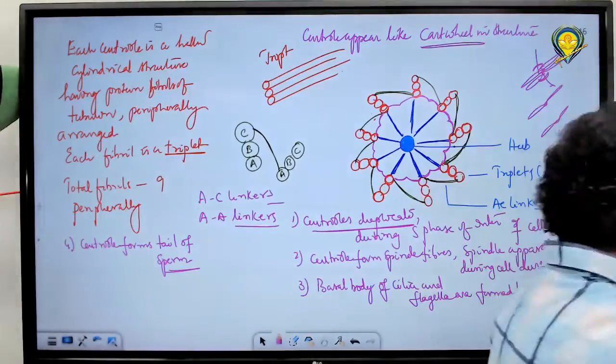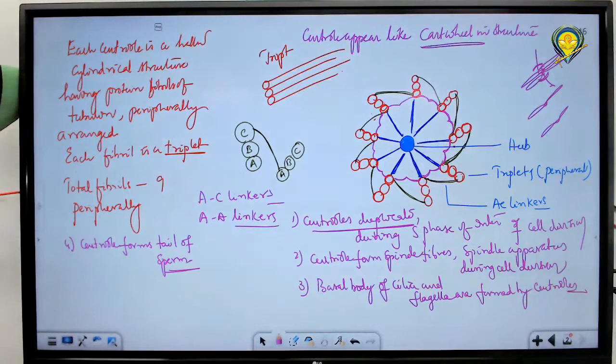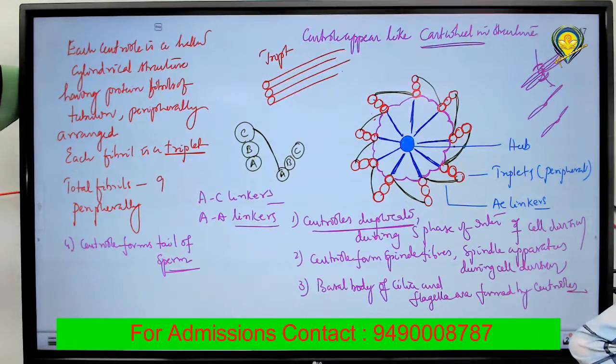When you go for the functions of centrosome or centrioles, they are mainly involved in the formation of spindle fibers. Spindle apparatus formation occurs. The position of the centrioles will decide the plane of cell division because they form the spindle fibers. That spindle apparatus will decide the plane of division. What will decide the plane of division? Spindle fibers or spindle apparatus. Spindle fibers are formed by centrioles. So the location of the centrioles will decide the spindle formation. Spindle formation will decide the plane of division. Altogether, finally connected to centrioles. The position of centrioles will decide the plane of division.